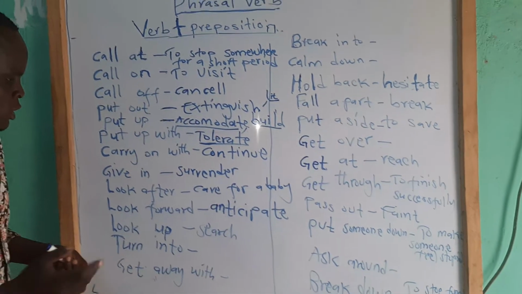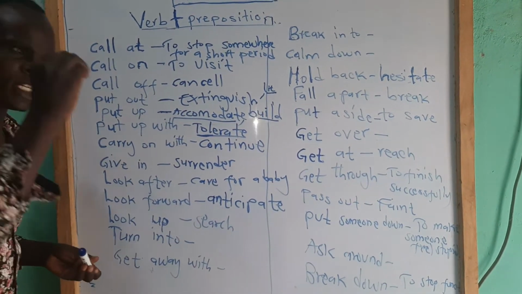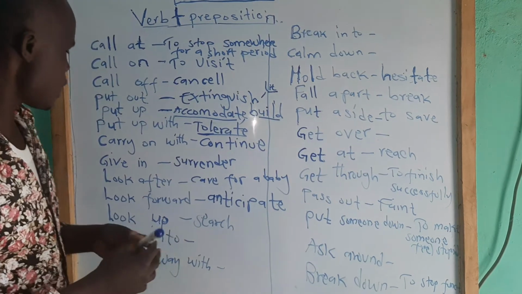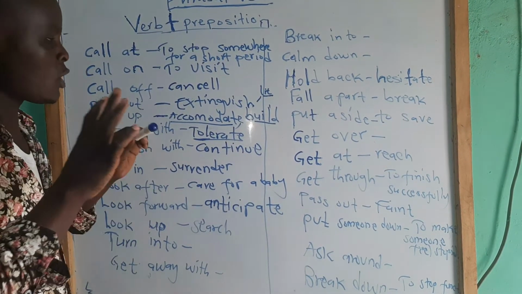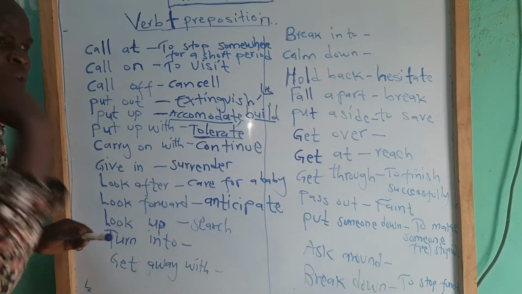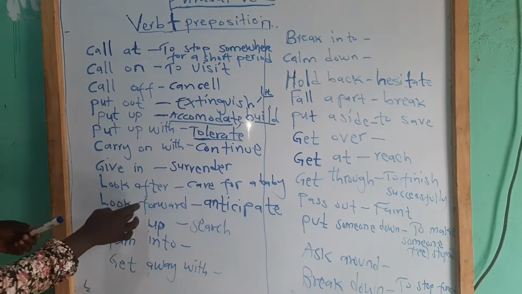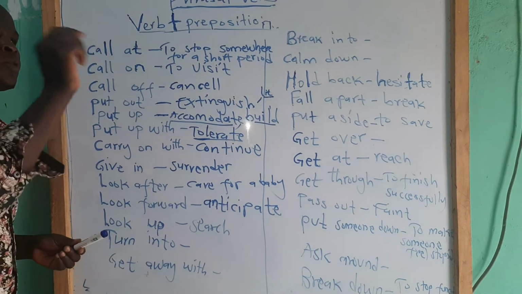You wait for that day eagerly. To wait for a certain day eagerly, you say you anticipate. You cannot sit down because you are waiting for that day to come. You say, I'm looking forward to that day.